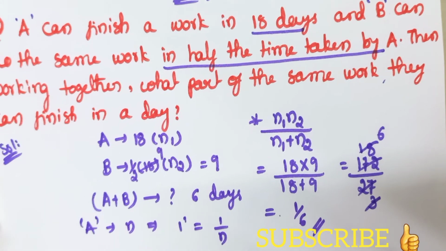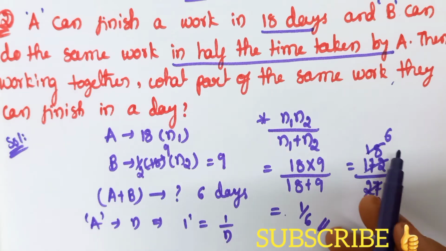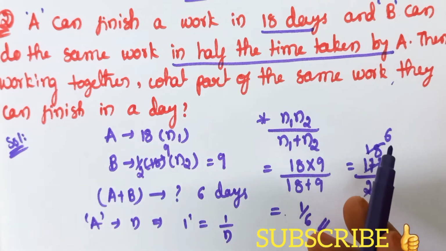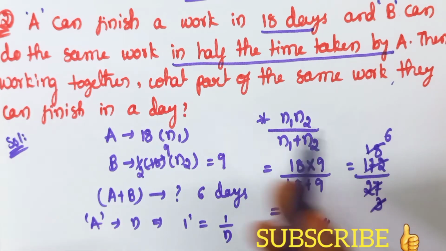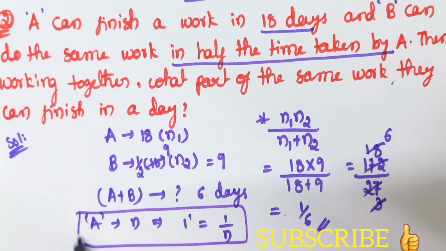So this is another type of question using the same kind of formula. Here the trick is that the answer we get from this formula is 6, but they did not ask for the days taken, they asked for the work done in a day. So we have to simply invert it. So 1 by 6. It is very important to use this concept everywhere while solving these problems. That means we have to be very conscious of what they have asked for in the question.